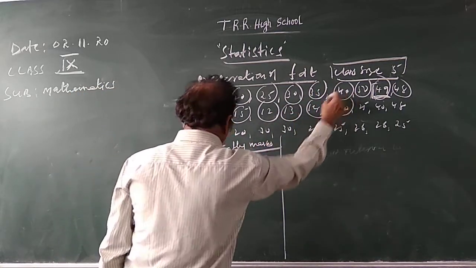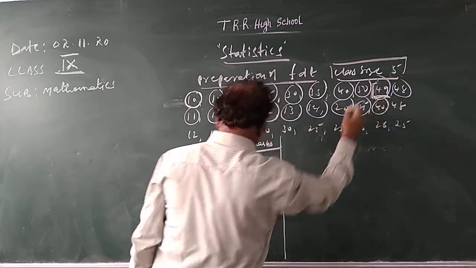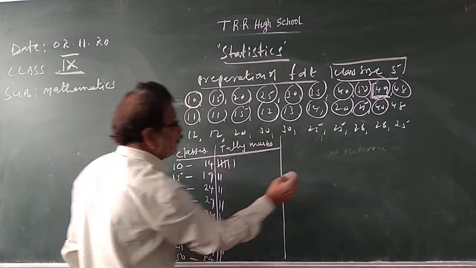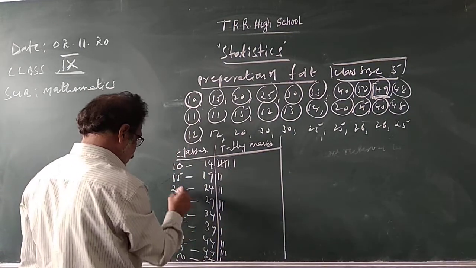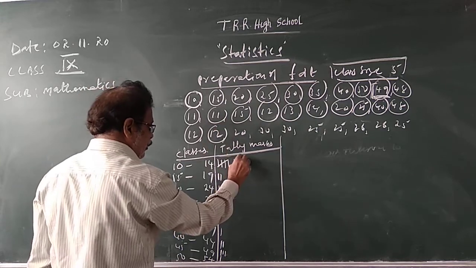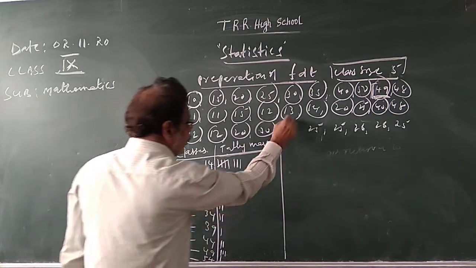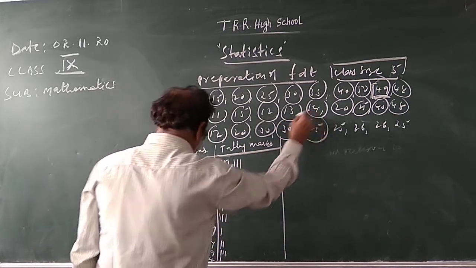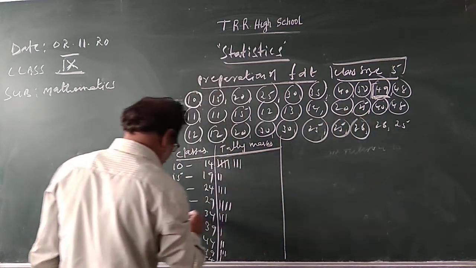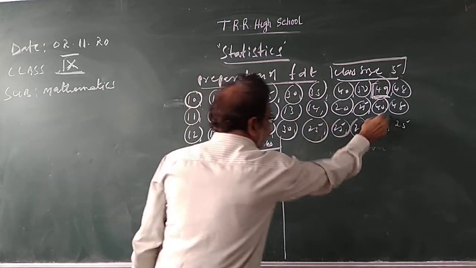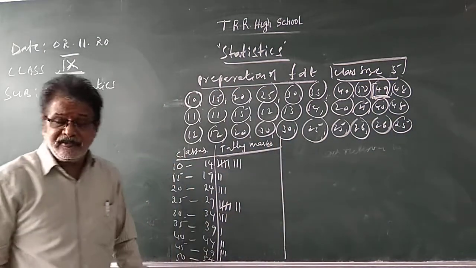Start firstly. 20 is in 20 to 24. 25 is in 25 to 29. 40 is in 40 to 44. 48 is in 45 to 49. 12 is in 10 to 14. 20 in 20 to 24. 30 in 30 to 34. 25 in 25 to 29. 26 in 25 to 29. Now these are the tally marks.